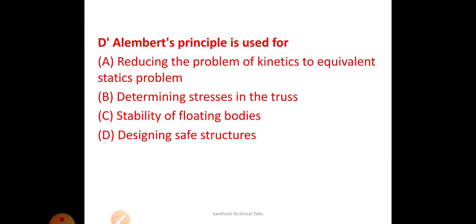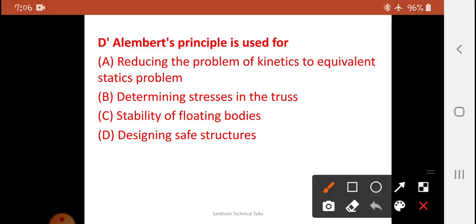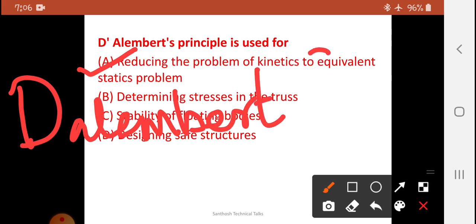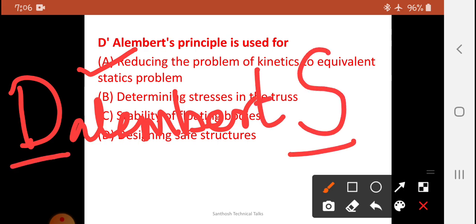Next, D'Alembert's principle. D'Alembert's principle is used for, so I can give the answer. It is A. Let me explain this principle by means of the name D'Alembert. Yes. So you have to remember both the first and last letters.